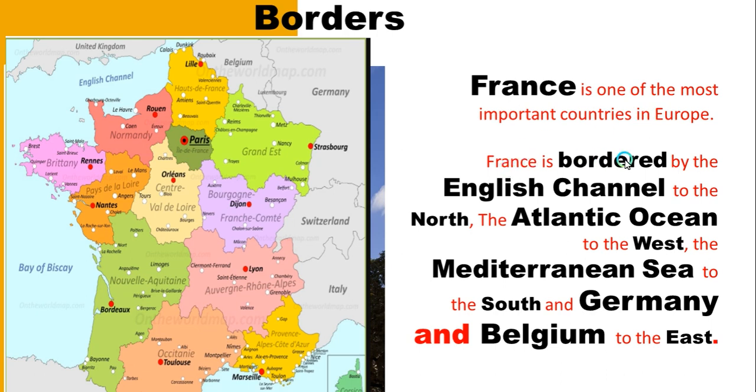Now, France is bordered by the English Channel to the north. If you remember, this is our north, south, east, and west. So to the north, you have the English Channel, the Atlantic Ocean to the west. This is the west. The Mediterranean Sea to the south, and Germany and Belgium to the east. So these are the countries that border France.